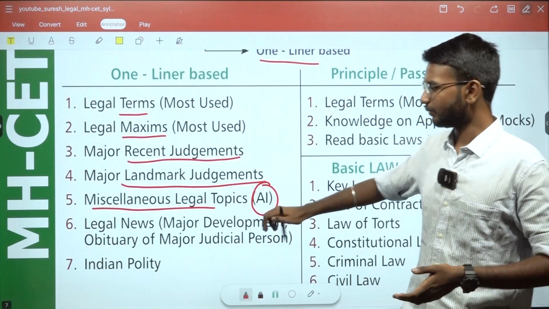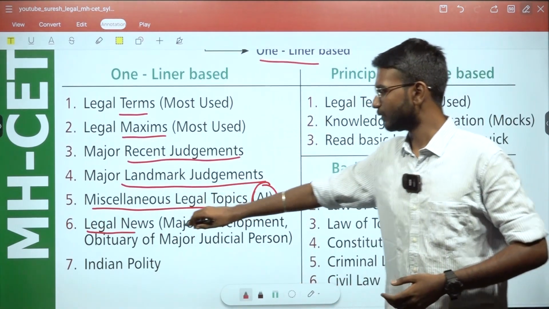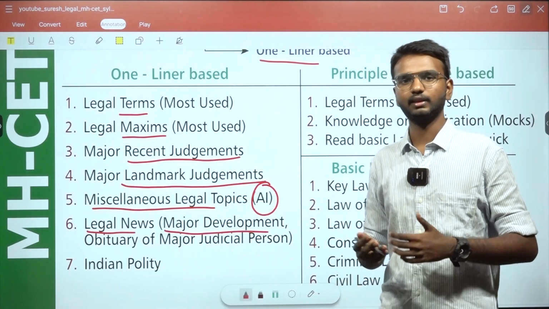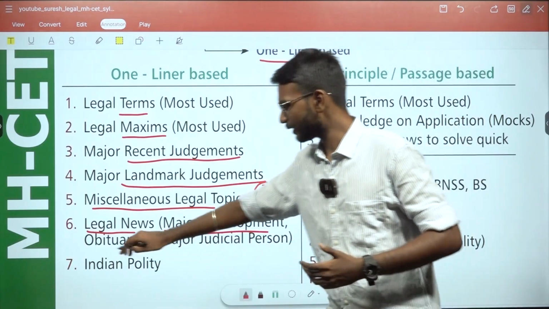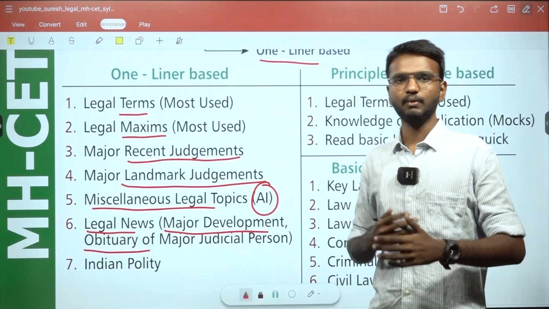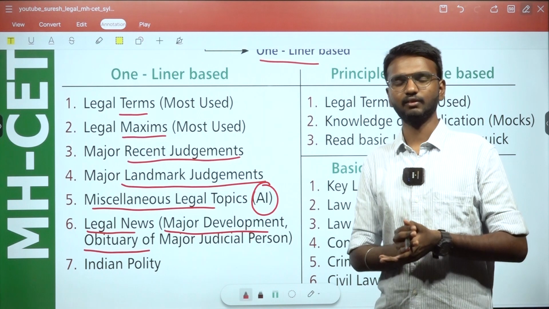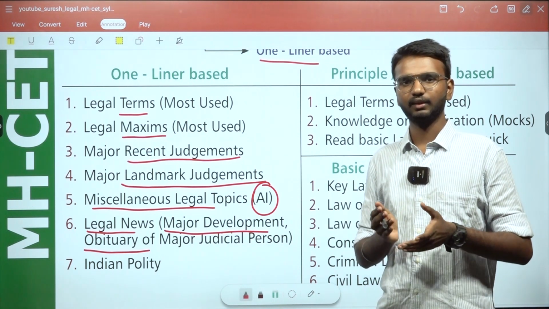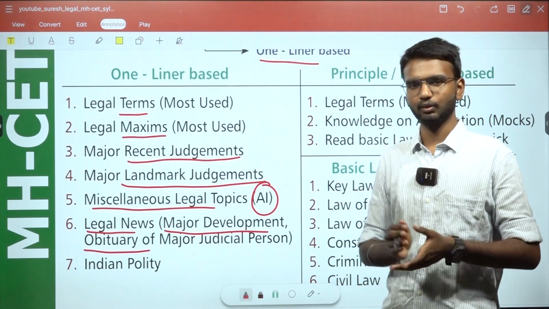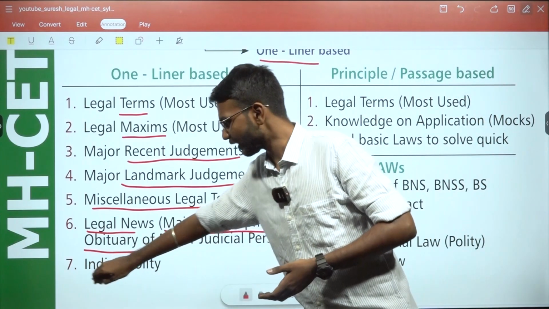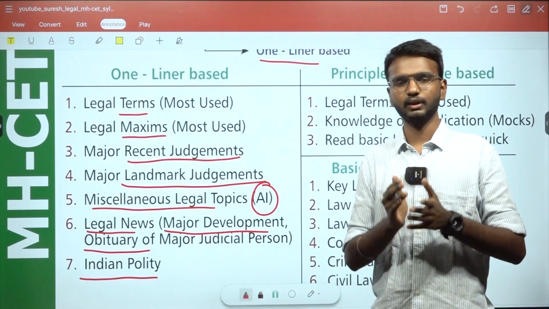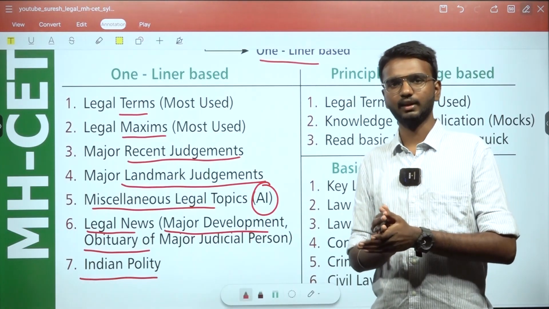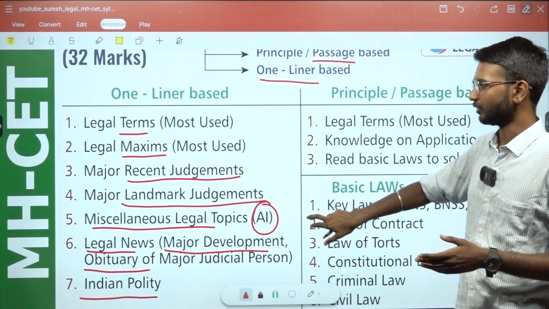Then legal news like major developments in the legal field, like e-courts, the first e-court of our country, and other than that, obituaries of any major legal advocate or judge of our country who passed away in the previous year, so make note of those also. I have very good knowledge in Indian polity, which plays a major role in legal reasoning as well as current affairs, so I have a strong network in it.